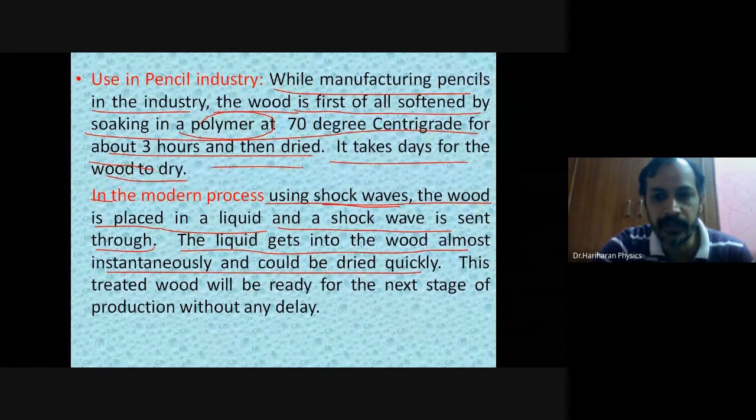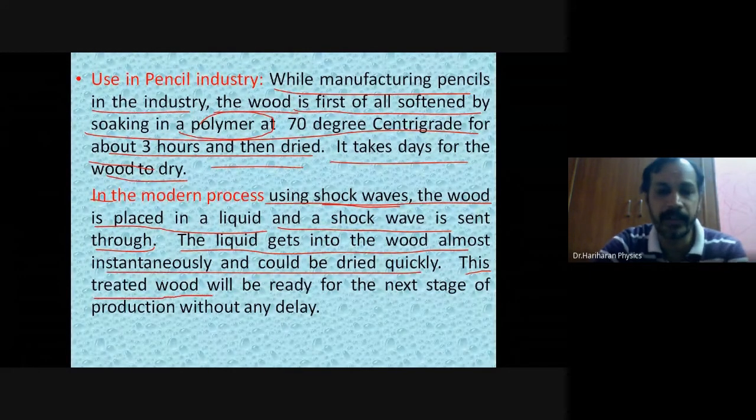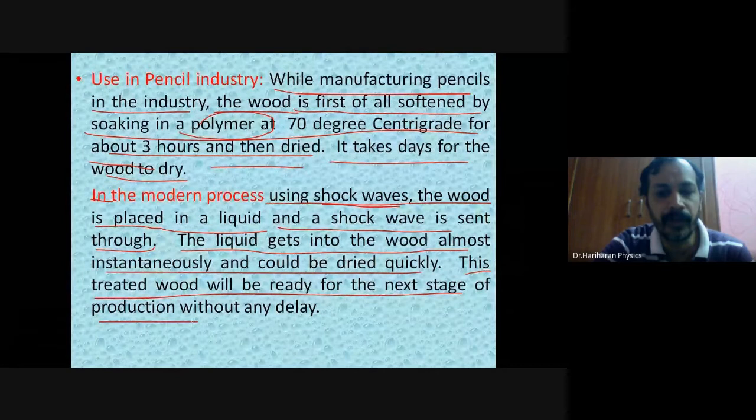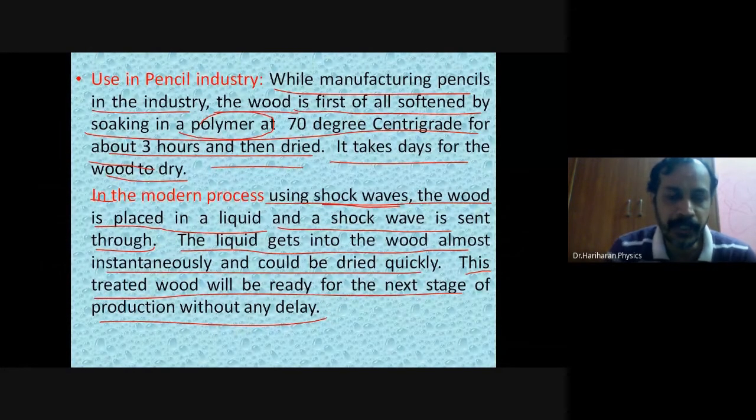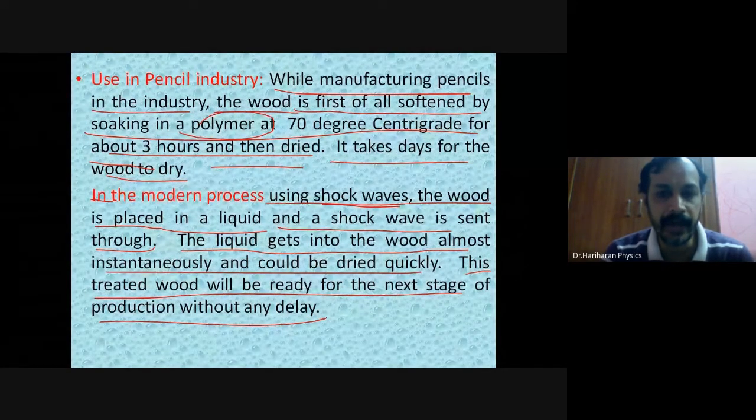So this wood, which is treated with a polymer to make it soft, will be ready for the next stage of production in the pencil industry without any further delay. Without shock waves, with the traditional or conventional approach, pushing the polymer inside the wood and drying it may take as much as 6 to 7 days.